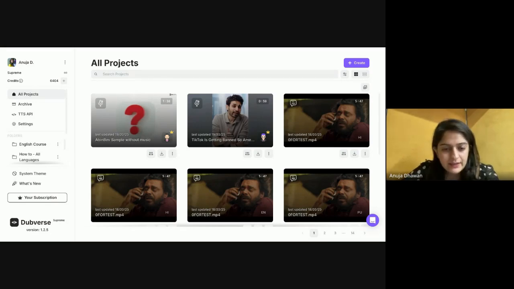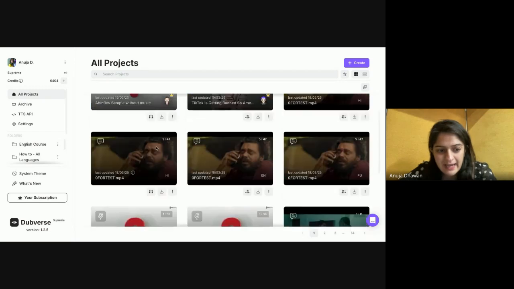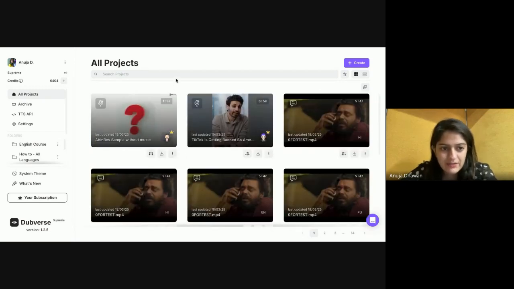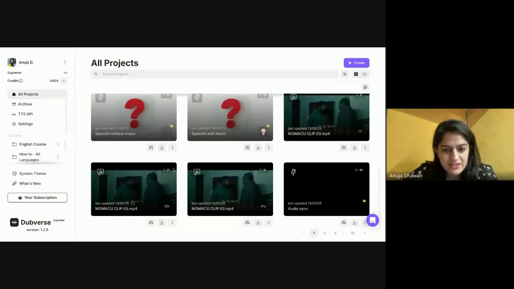So basically, this is the platform. I hope everybody has access to this. If somebody does not have an account already, please check the chat box. Click on that link, create an account, send your email ID to your manager or to us directly, and then we will add access to you. This should not be a trial for you. This should be Supreme or any named plan, not trial or freemium, because then the features get restricted.